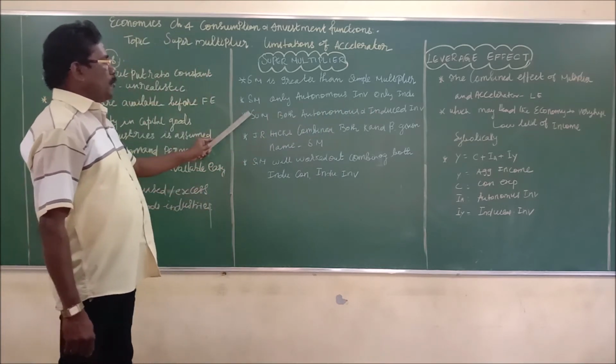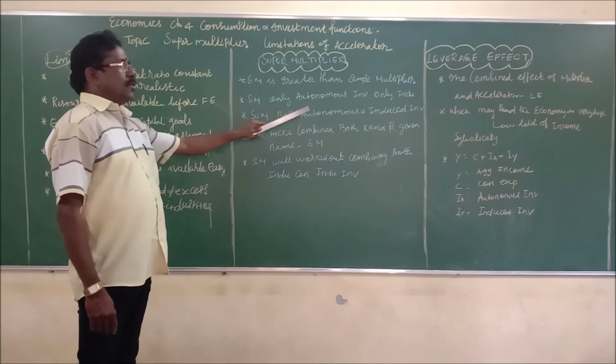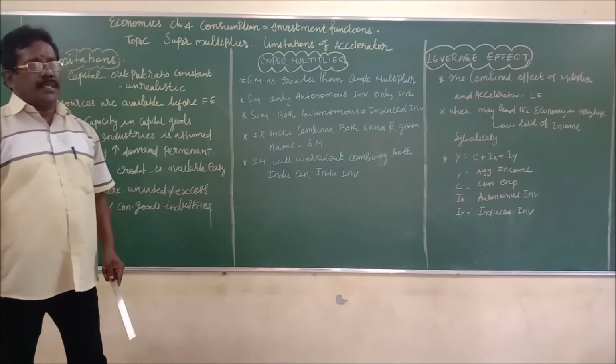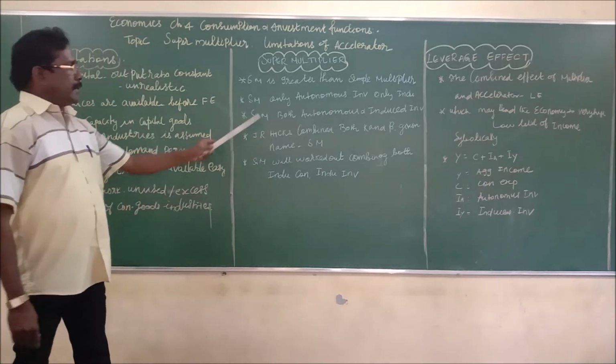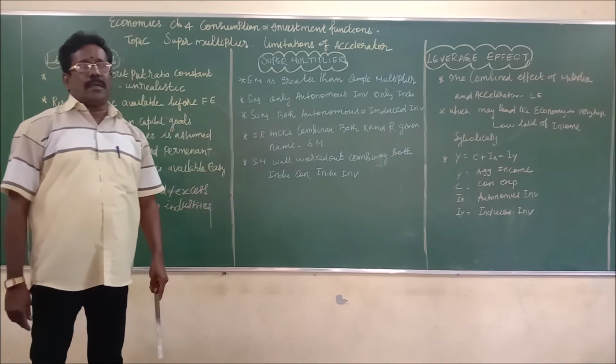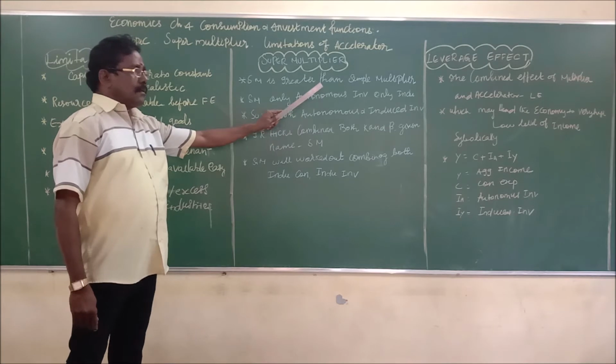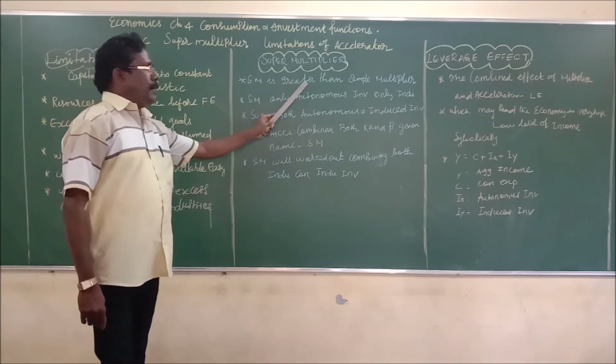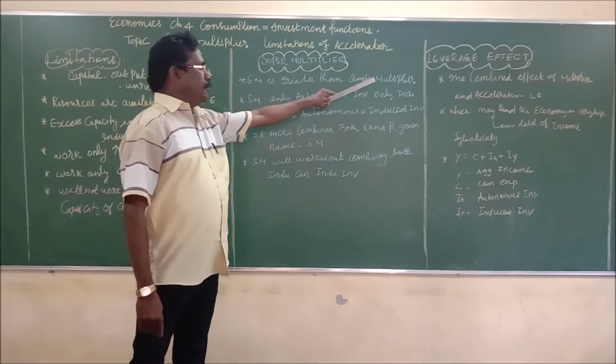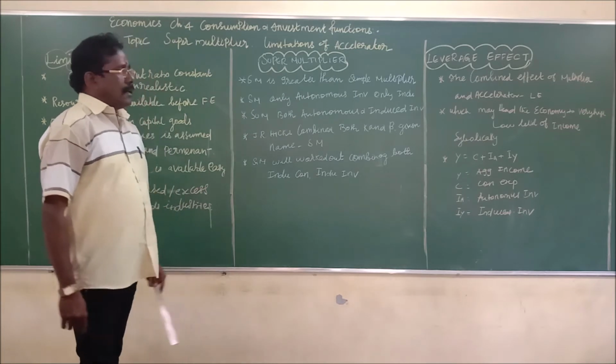That means the super multiplier includes both autonomous and induced investment, but the simple multiplier has only one investment, which is known as autonomous investment. That is why the super multiplier is greater than the simple multiplier.